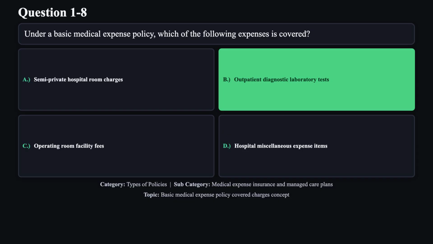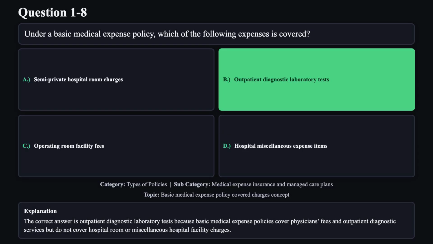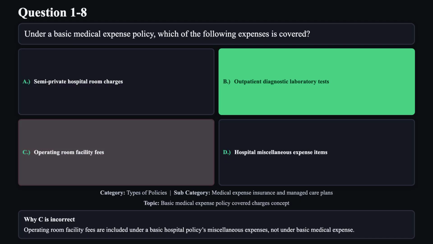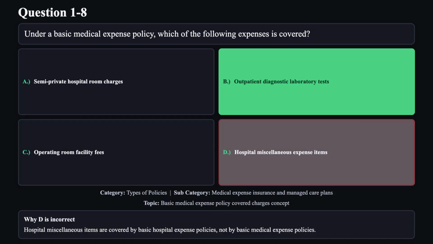The correct answer is B. The correct answer is outpatient diagnostic laboratory tests because basic medical expense policies cover physicians' fees and outpatient diagnostic services, but do not cover hospital room or miscellaneous hospital facility charges. Reason A is not correct. Room charges are covered under basic hospital expense, not under basic medical expense policies. Reason C is not correct. Operating room facility fees are included under a basic hospital policy's miscellaneous expenses, not under basic medical expense. Reason D is not correct. Hospital miscellaneous items are covered by basic hospital expense policies, not by basic medical expense policies.